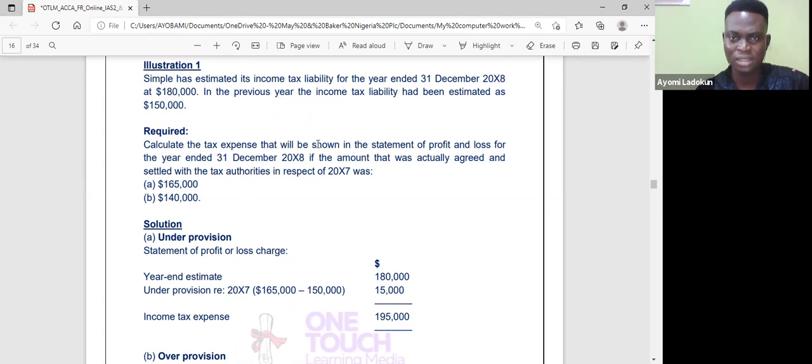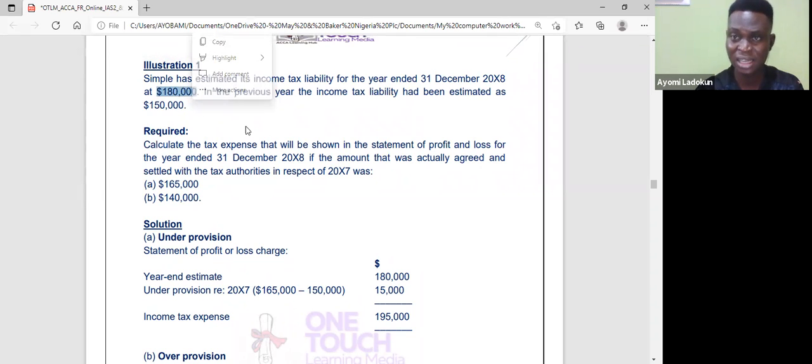Calculate the tax expense that will be shown in the statement of profit and loss for the year ended 31st December 20x8, if the amounts actually agreed and settled with the tax authority in respect of 20x7 were 165 and 140. So these are the amounts that would agree with the tax authority. Meanwhile, in the 20x8 account, we have estimated the tax liability to be 180. That's the year-end estimate. And in the previous year, we estimated 150.